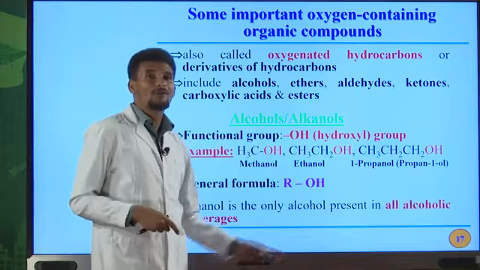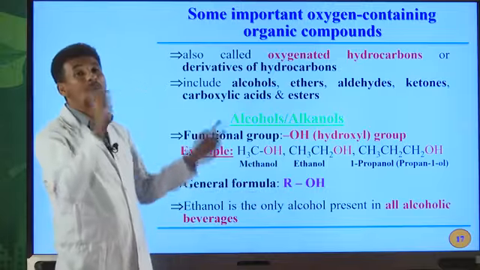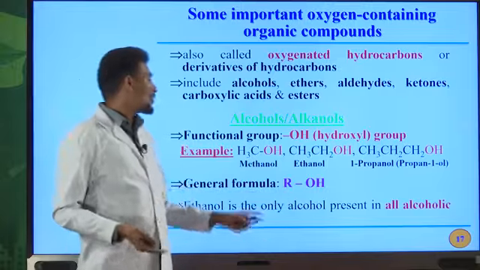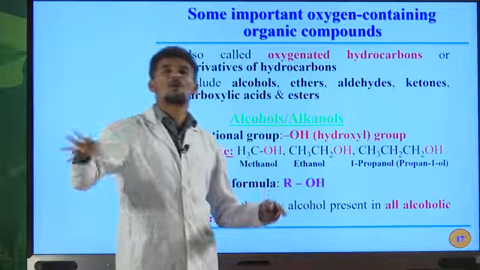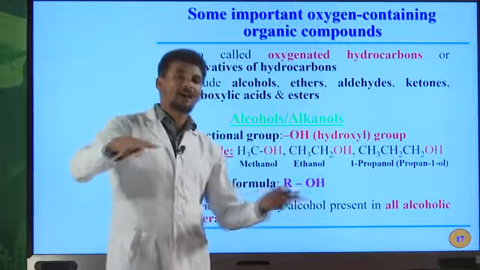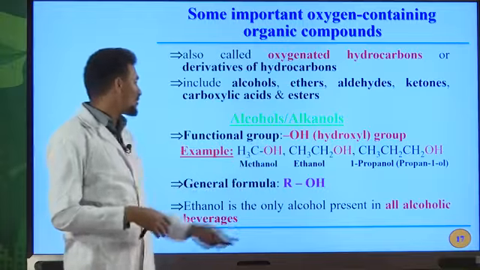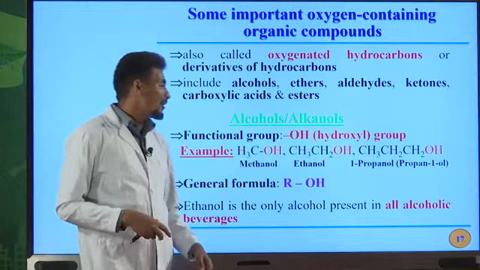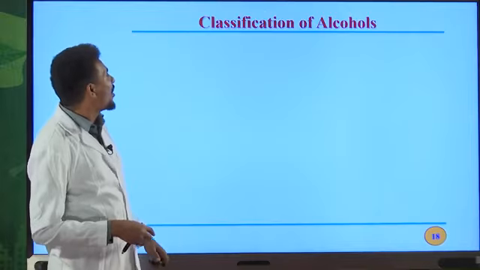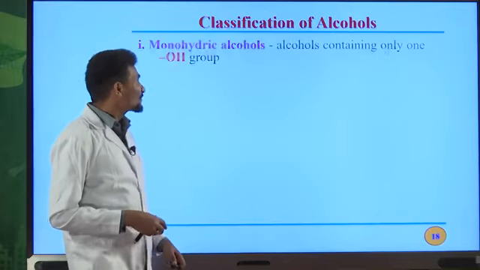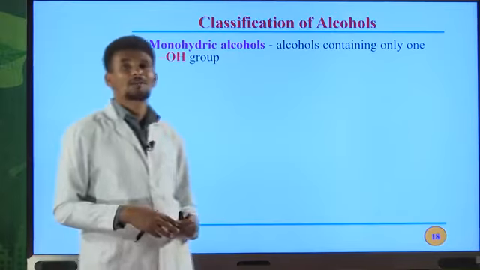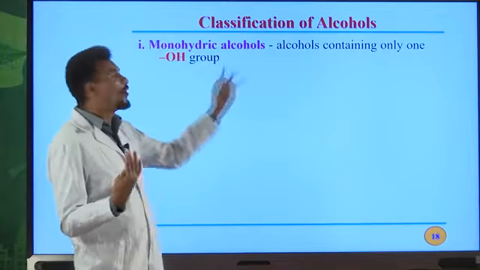The general formula for alcohol, ROH. This is for monohydric alcohol, okay? So we can classify alcohols based on their OH functional groups as monohydric, dihydric, trihydric, polyhydric, okay? I'll tell you this one later. So ethanol is the only alcohol present in all alcoholic beverages. Okay, classification of alcohols. Alcohol can be classified as monohydric.